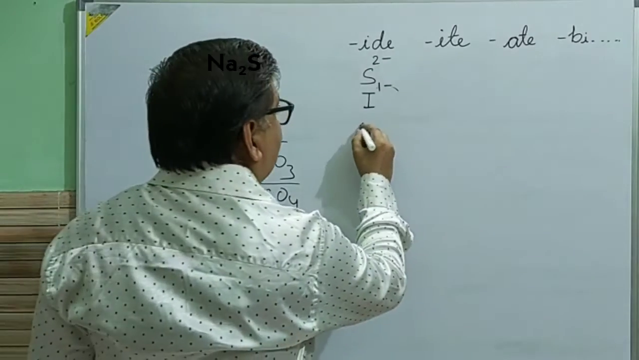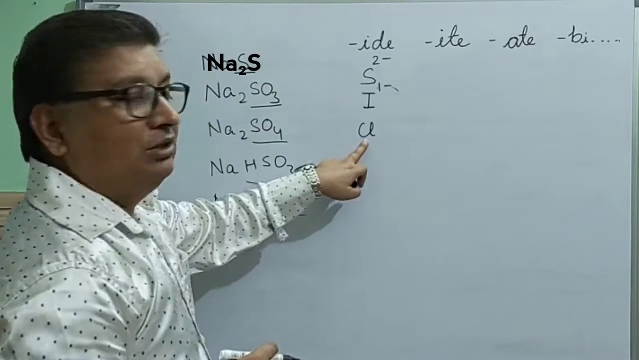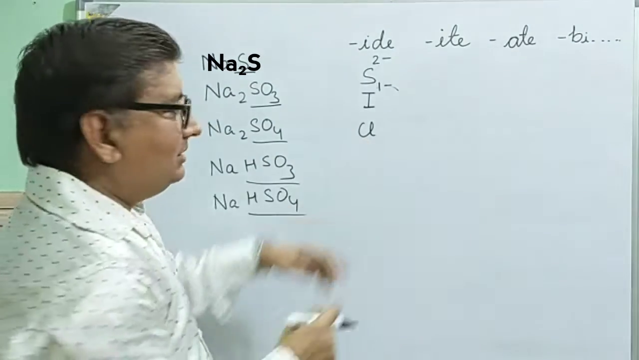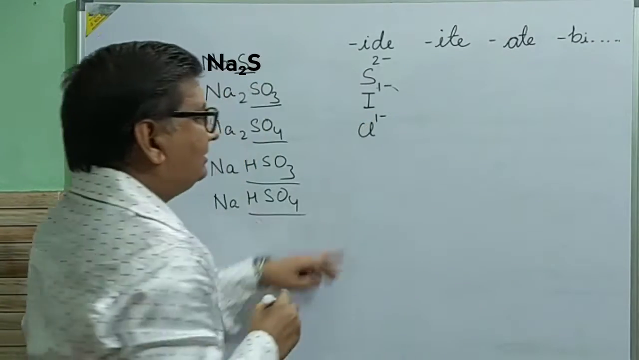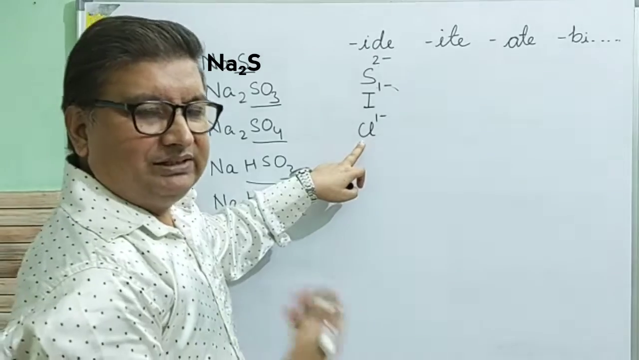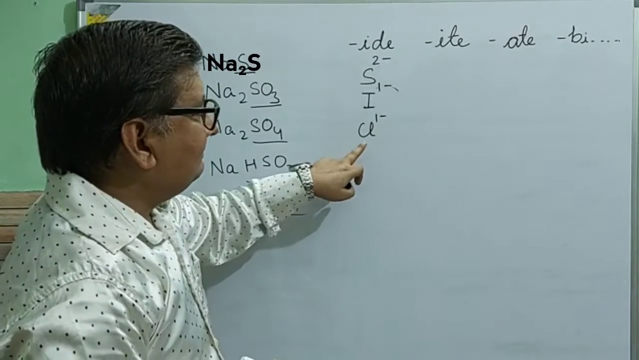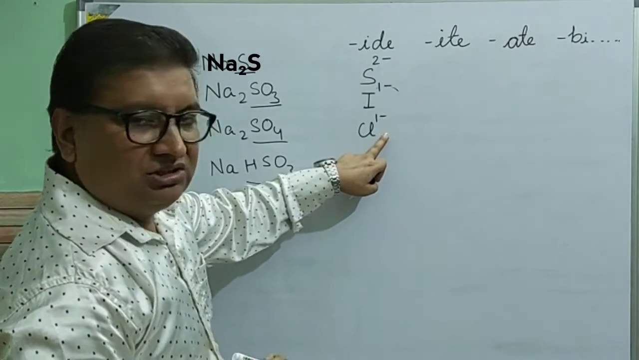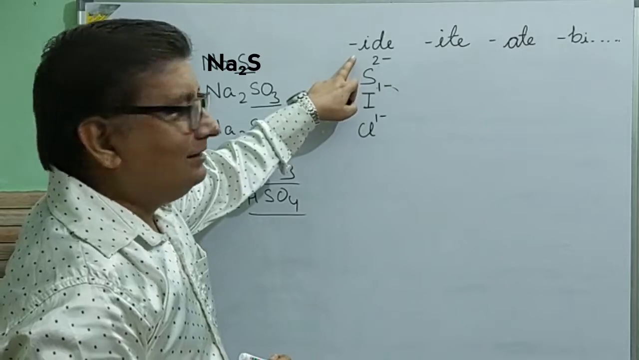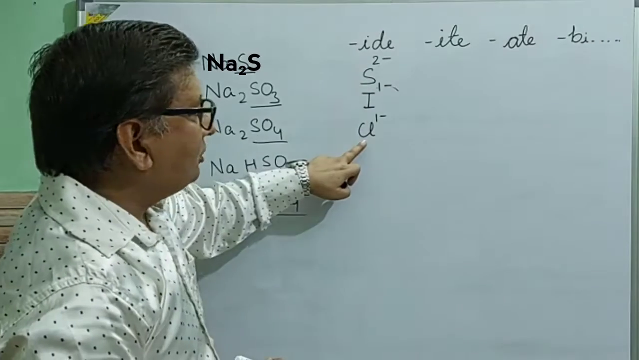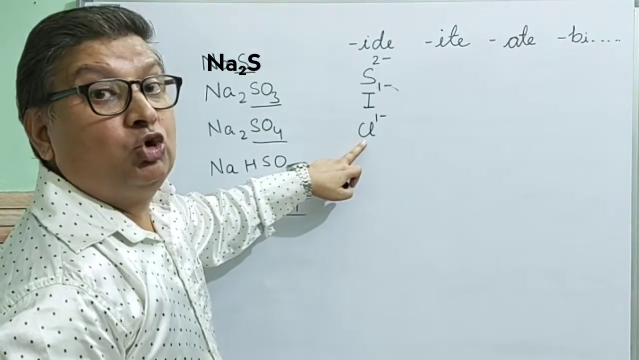Suppose I take chlorine here, this is the symbol for the chlorine element. But when I write it with its valency, or its charge, we see that there is no oxygen here. So we will add IDE as a suffix. So instead of calling it chlorine, we will call it chloride.